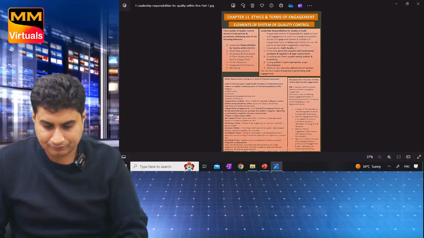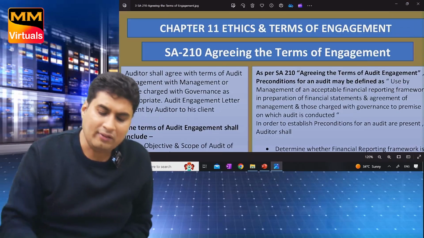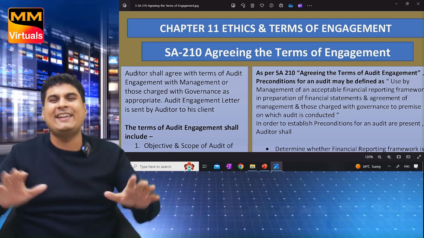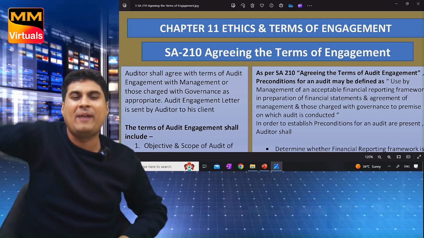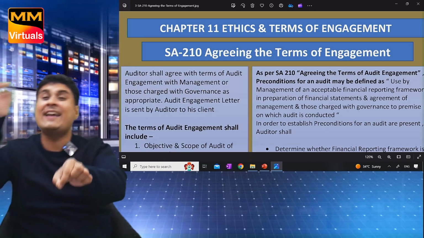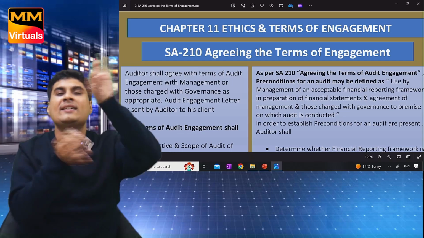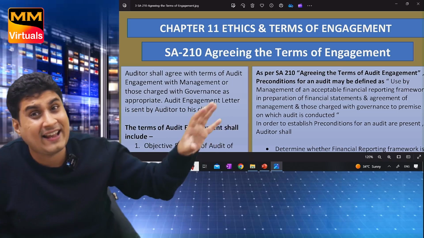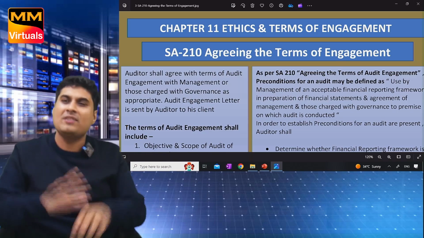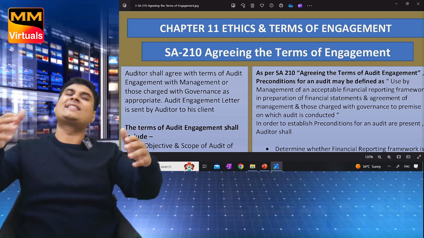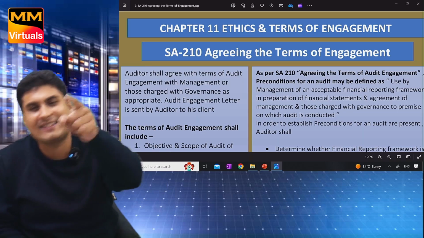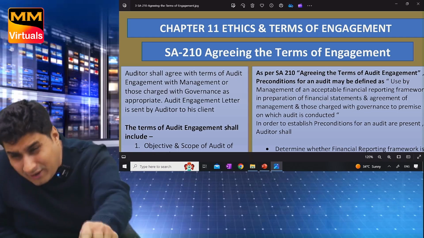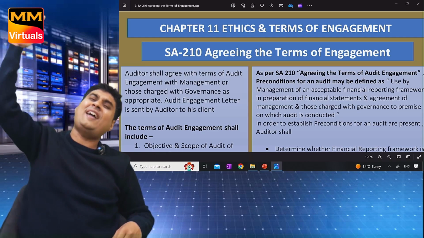Now, moving on towards the last part of the chapter, that is also super easy. SA 210, Agreeing the Terms of Audit Engagement. How to remember 210? Engagement. 10 meant 10. SA 510, initial audit engagement, that was there, if you remember. Same year. SA 210, agreeing the terms of engagement.